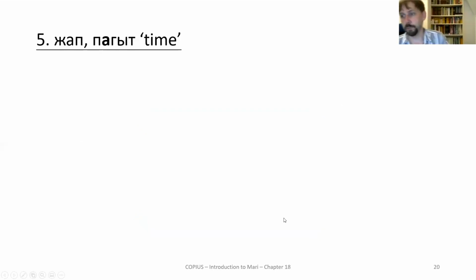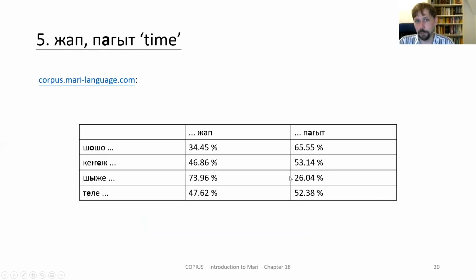Jap, paget, both meaning time. Here you can look at the discussion in the long form video, basically trying to find the delimitation between these two terms. Very hard to do. Even when we have references to seasons like the springtime, the summertime, and whatnot, it's different from season to season. So for autumn, people tend to say shijijap, the autumn time, but for shosho, the spring, people tend to say shosho paget. It seems to be influenced also, if you ask me, a bit by just what sounds better.